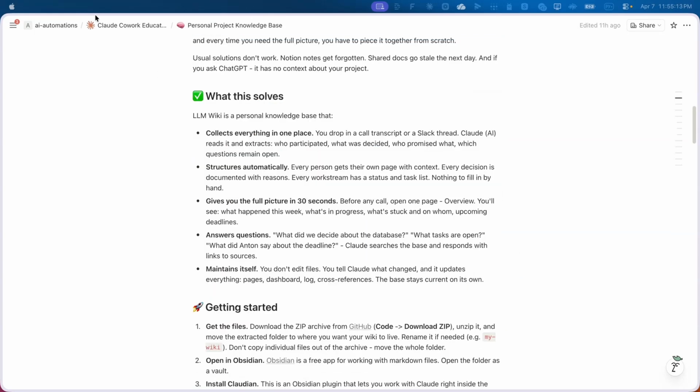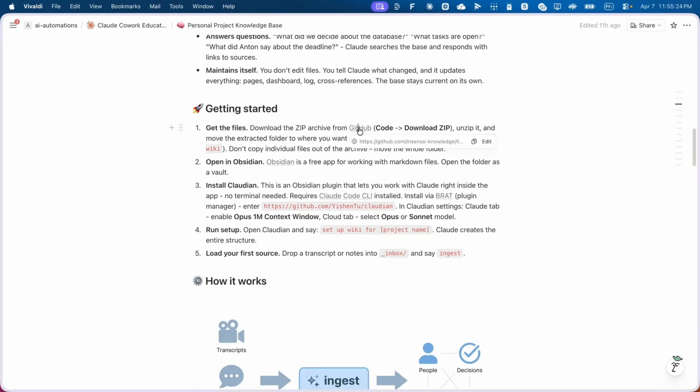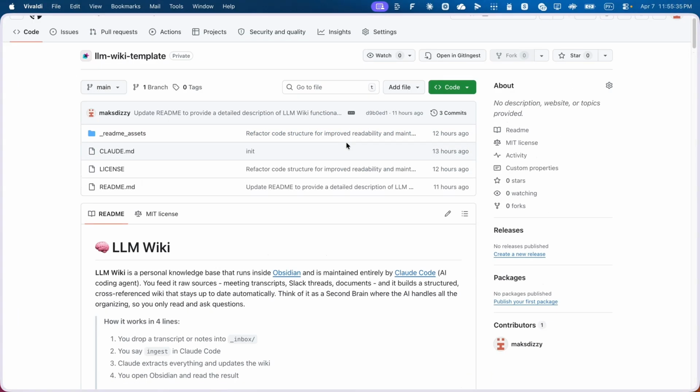Go to the Notion page. It's on the Claude Cowork Education portal, the personal project knowledge base page, and go to Get Started. Click on GitHub. You need to install Obsidian. It's a free tool for file editing and browsing, and Claude Code with your subscription. Let's assume you have both of those tools, the links are provided on the Notion page or on the GitHub.